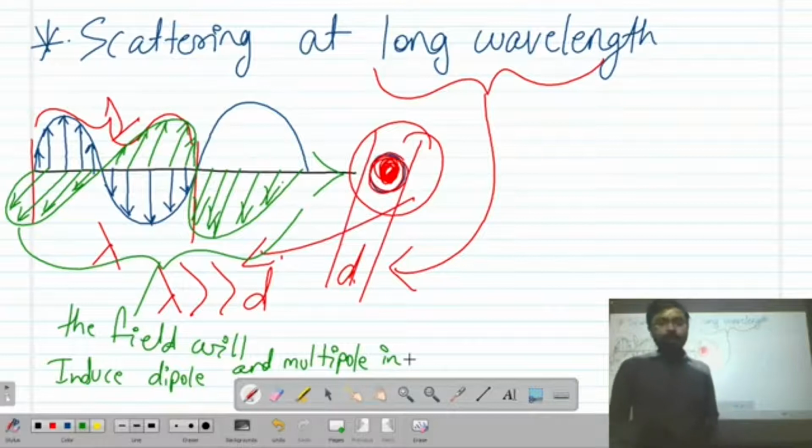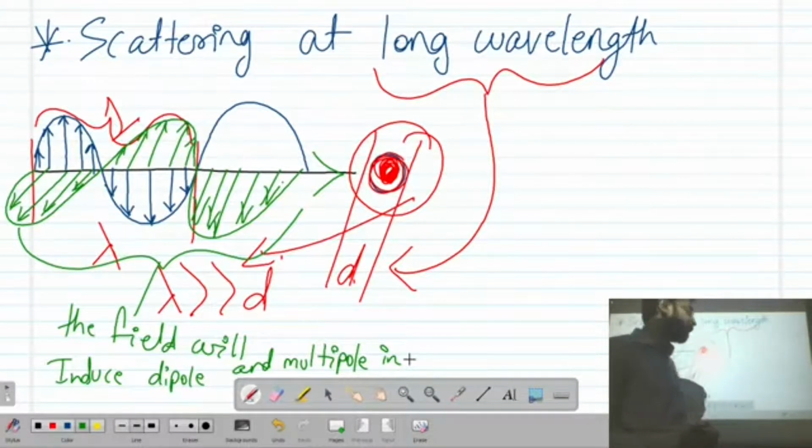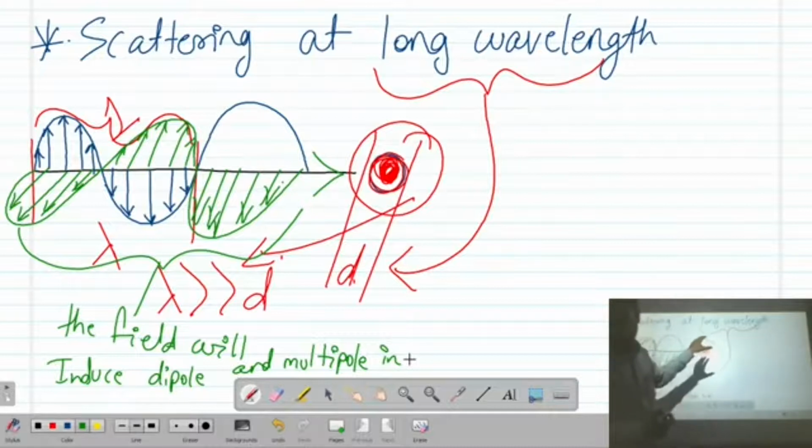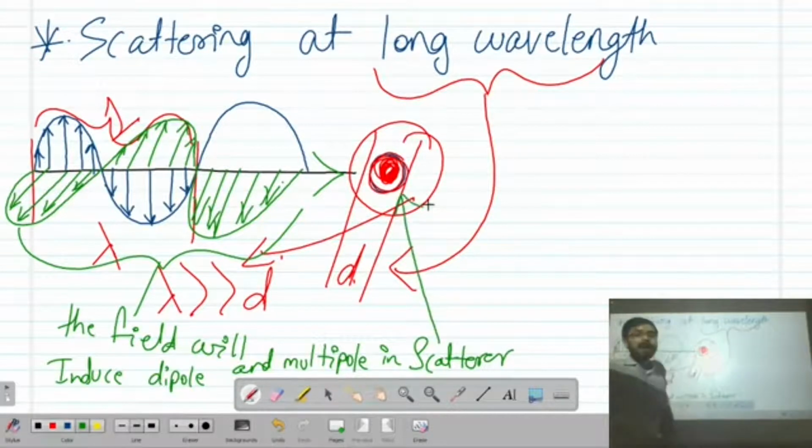Dipoles are nothing but poles related to only two charged particles. Multipoles are related to a number of charged particles, which we will see later. So you will have induced dipoles or multipoles in this particle, which is known as the scatterer. We will call it a scatterer, a particle or a scatterer.